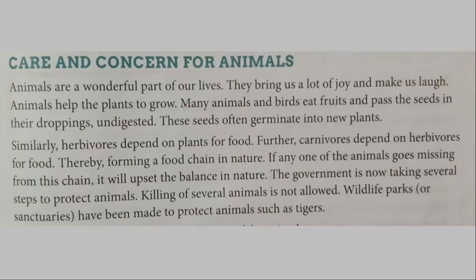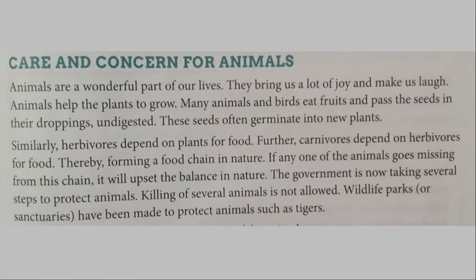If an animal goes missing from this chain, it will affect the balance. So, for the protection of animals, the government is taking several steps. The government is building wildlife parks. Wildlife parks are also known as sanctuaries. In these wildlife parks, animals live. Thus, the government is protecting wild animals. Also, killing of several animals is prohibited.